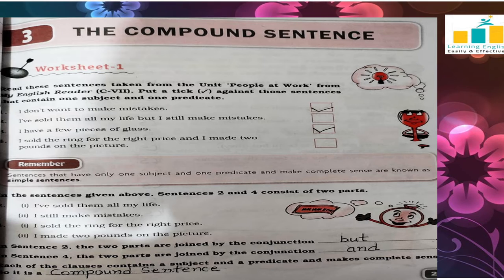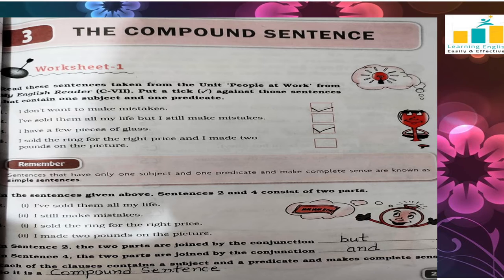Second is, I have sold them all my life but I still make mistakes. Here it is combined with the conjunction but, so it is not a simple sentence. Okay, now next one is, I have a few pieces of glass. Again here one subject is there, I, and have a few pieces of glass is the predicate, so it's a simple sentence.